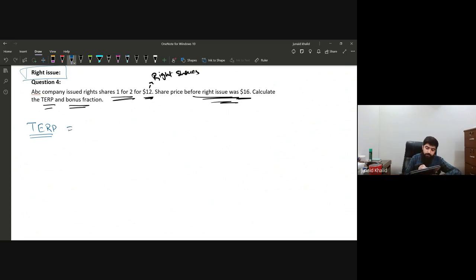So how are we going to calculate the theoretical ex-right price? We are going to make 3 columns. Number 1, the shares. Number 2, the value. And the third one is the total value.